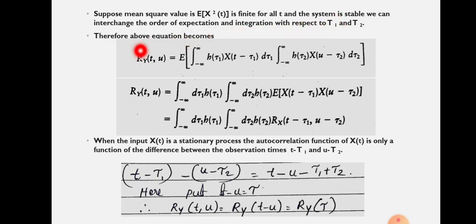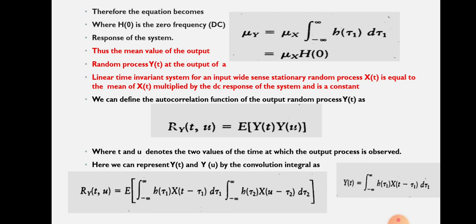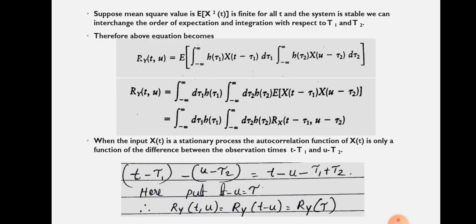Therefore, we can rearrange this equation by changing the order of the integrals. Ry of t comma u is equal to the expectation of the integral from minus infinity to infinity of h of tau 1 x of t minus tau 1 d tau 1, times the integral from minus infinity to plus infinity of h of tau 2 x of u minus tau 2 d tau 2.